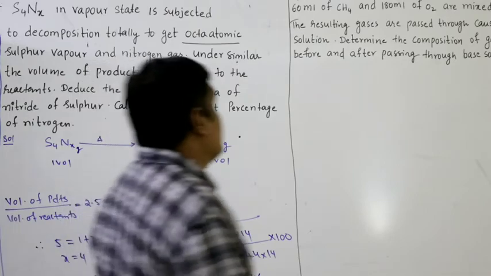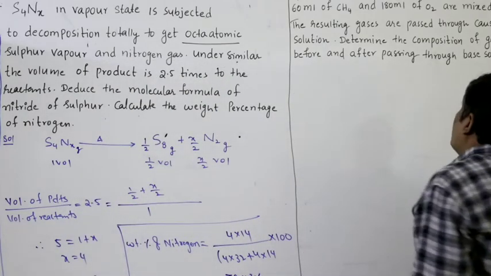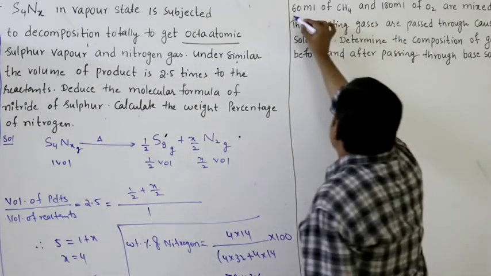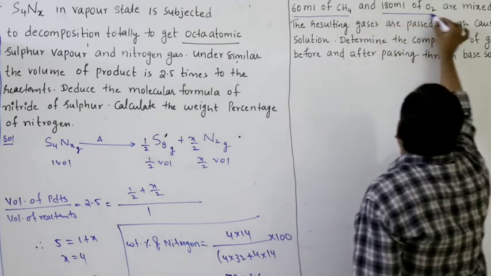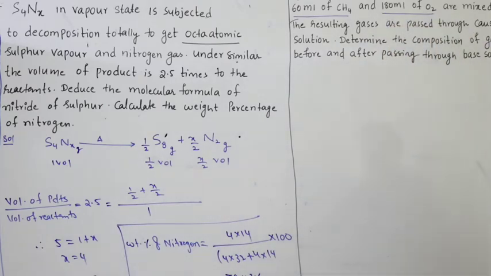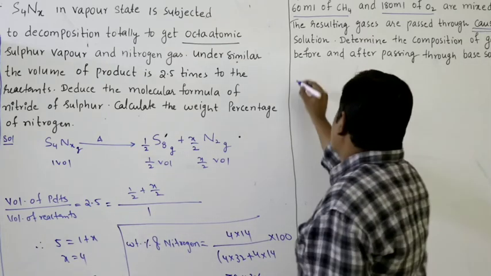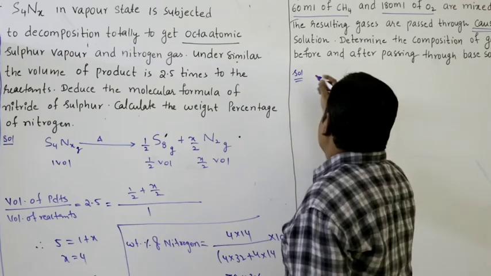Next one, 60 ml of methane and 180 ml of oxygen are mixed and fired, so heated in a eudiometer. The resulting gases are passed through caustic soda. So remember, caustic soda absorbs CO2. Determine the composition of gases before and after passing. So just you have to find the composition.